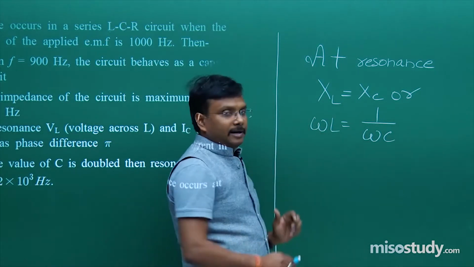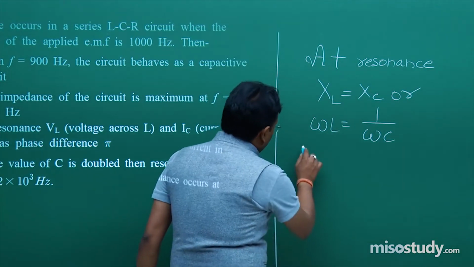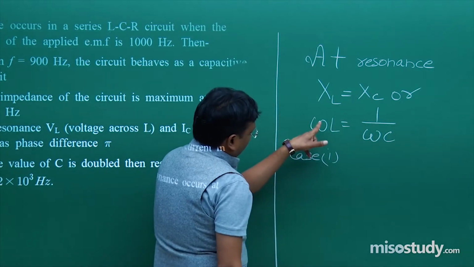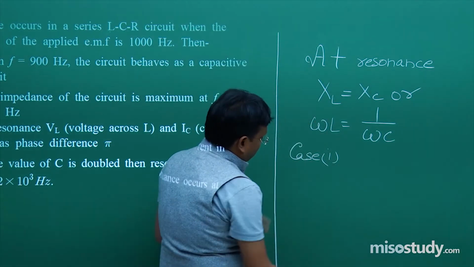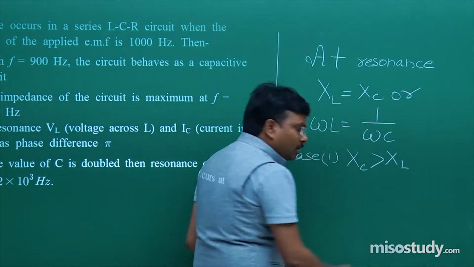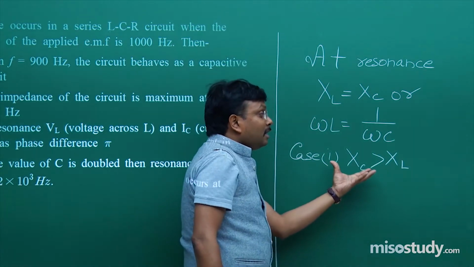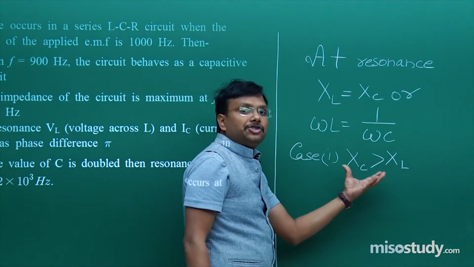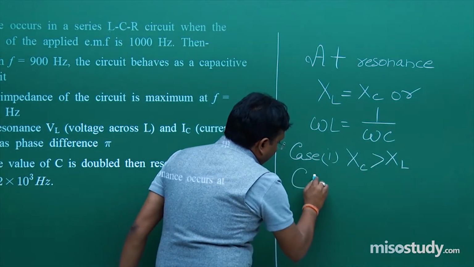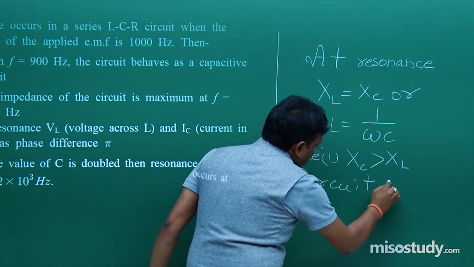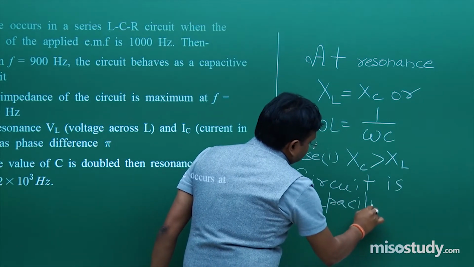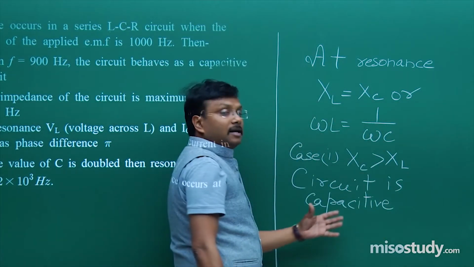Fine. Now what are the possibilities? Possibilities are case 1. Case 1 is when XC is greater than XL. What is the meaning of this? It means circuit is capacitive in nature. Case 1, when XC is greater than XL, then circuit is capacitive in nature. Capacitive in nature. Okay.